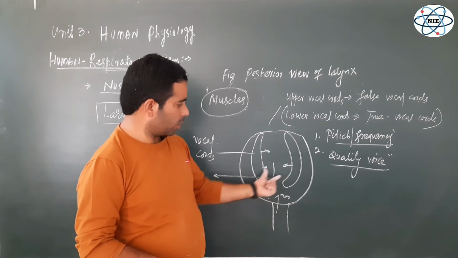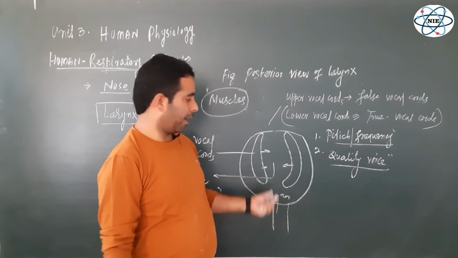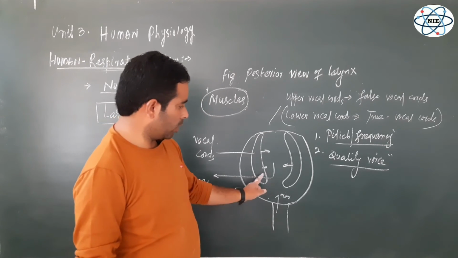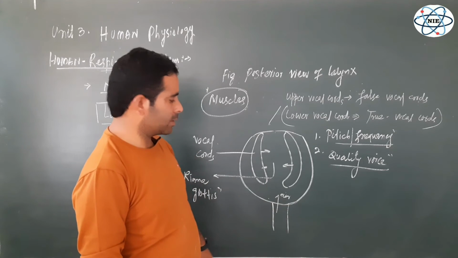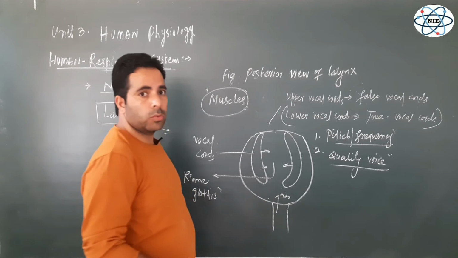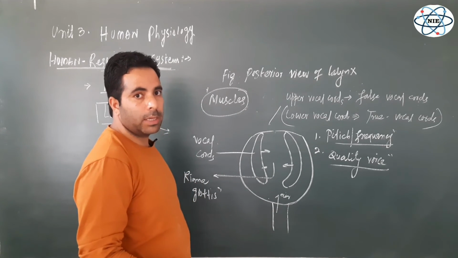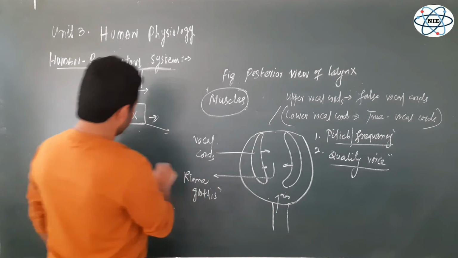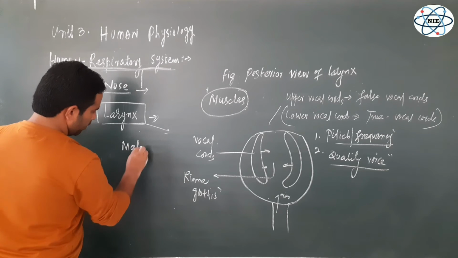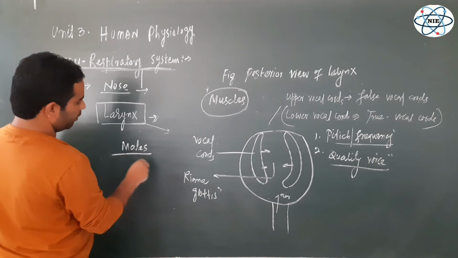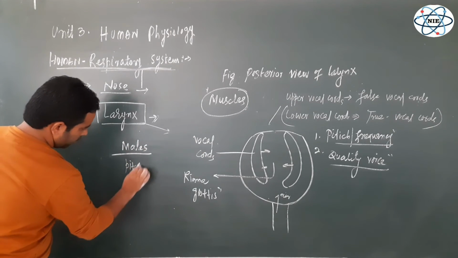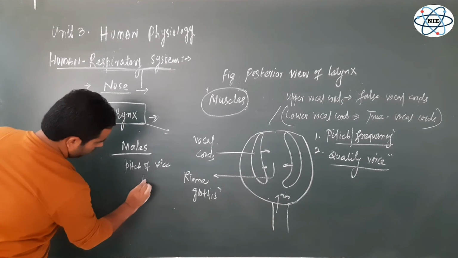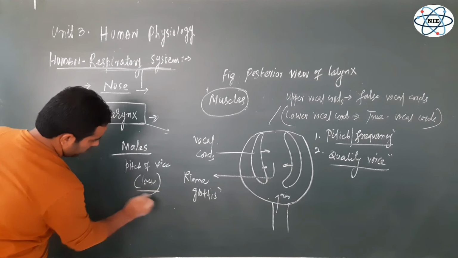Let me tell you, these vocal cords are thicker and heavier in males than in females, and obviously they do not vibrate as fast in males as in females. So that is why in males the frequency, the pitch of the voice, is low.